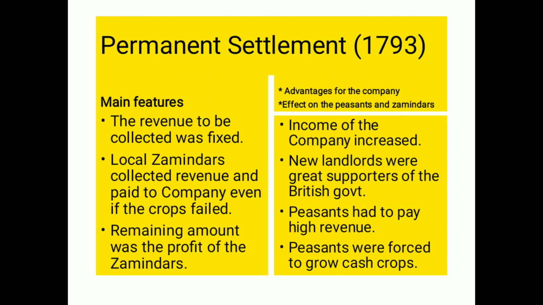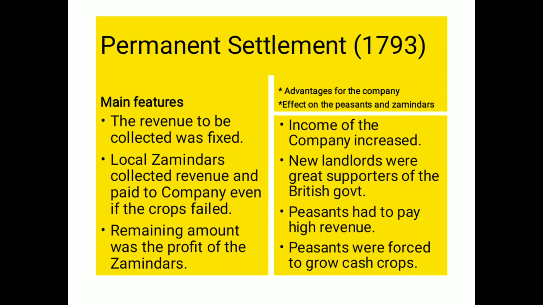Here these zamindars did all these things and then paid the company people. After paying the company people, whatever was left with the zamindars was the profit for the zamindars.